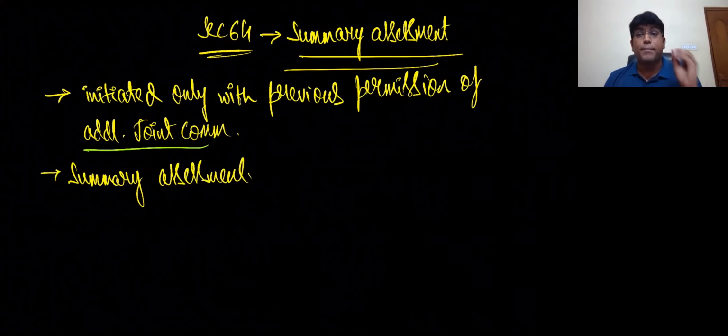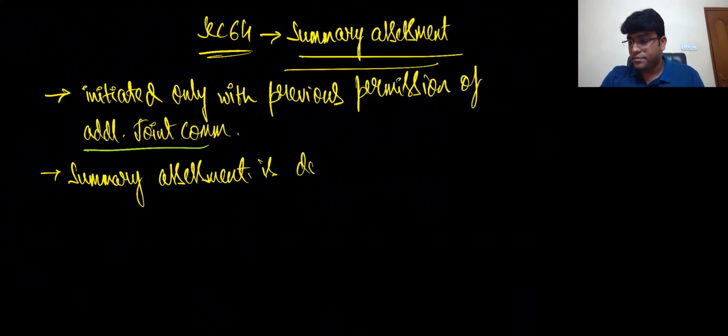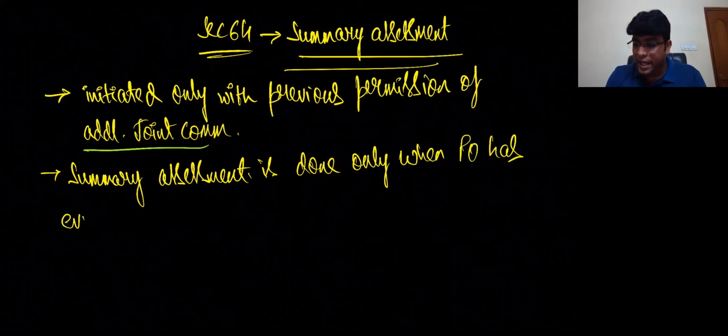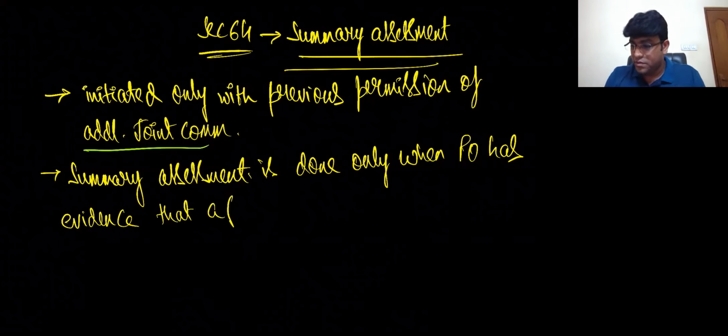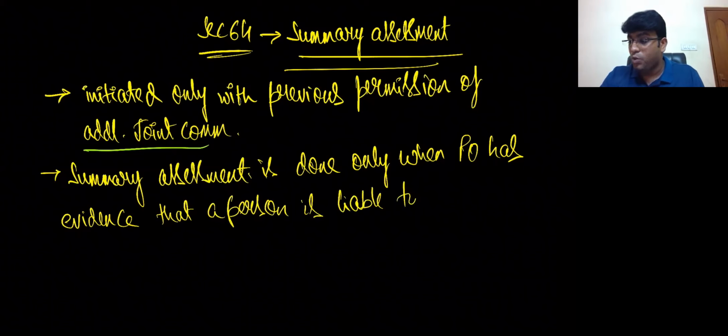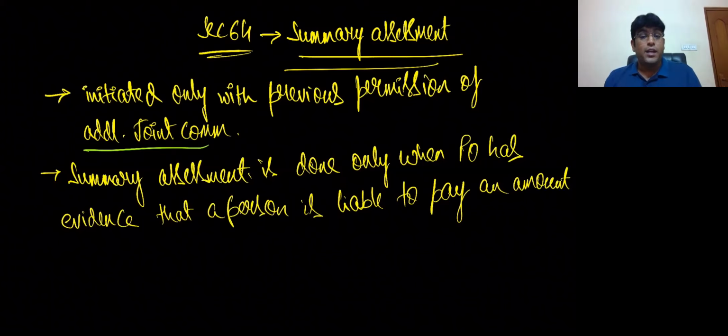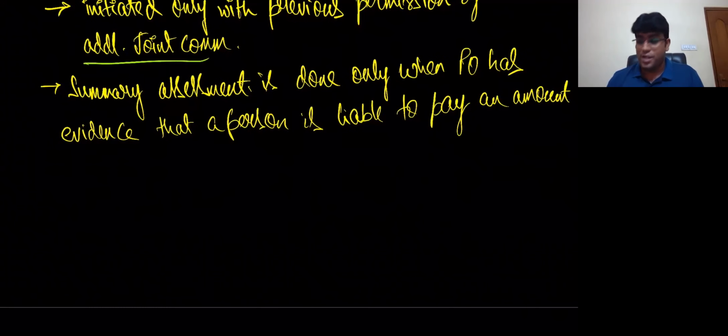Summary assessment is done only when the PO has evidence that a person is liable to pay an amount.